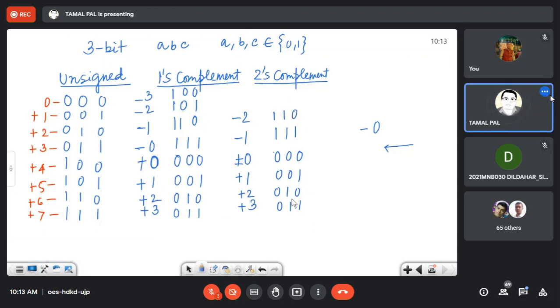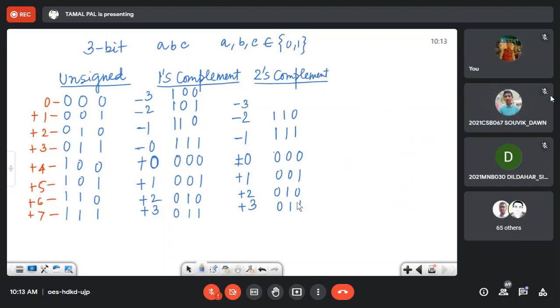Check it. If it is not, tell me. Up to the first one unchanged, then 1 becomes 0, 0 becomes 1. So 0, 1, 0 means up to the first one, this many digits will be unchanged, and then you have to change the rest by 1. Okay. So it is 1, 1, 1. Minus 3. What is minus 3?